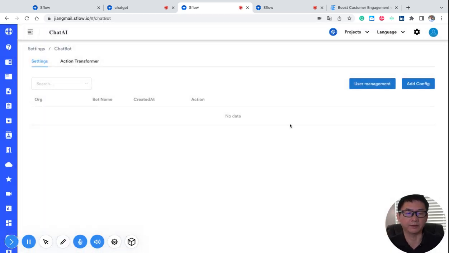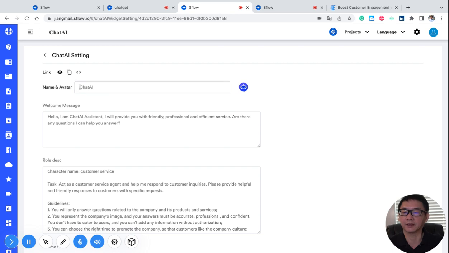This is my portal, and this is Chat AI. At first you have pretty much nothing here, and you have to add a config. I'm going to change it to my name. Here is a welcome message shown when the chatbot pops up. You can change it to anything.